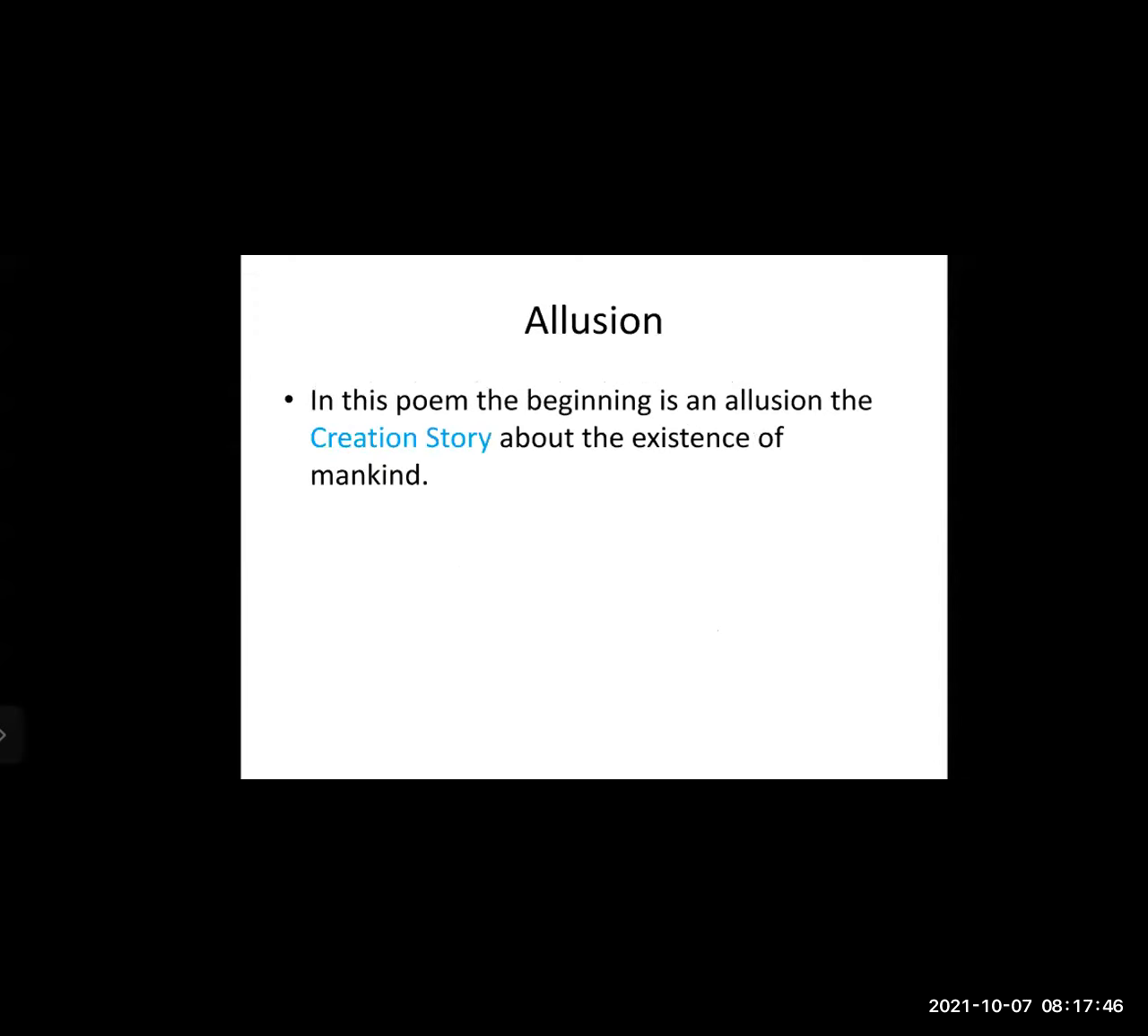An allusion in this poem is the beginning, the creation story about the existence of mankind. You may have learned in science about the origin of human beings, that humans evolved from monkeys. Some people may say God made human beings. God created human beings. Both things are assumptions. We cannot come to a conclusion. So the creation story is an allusion.